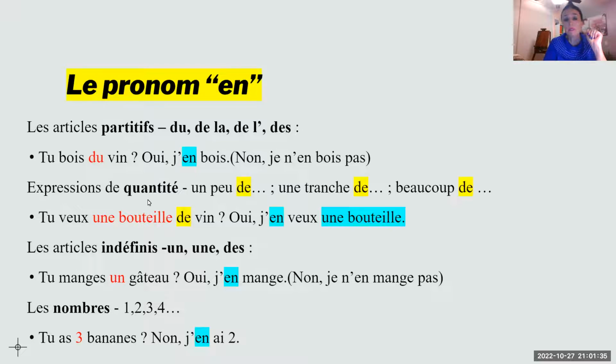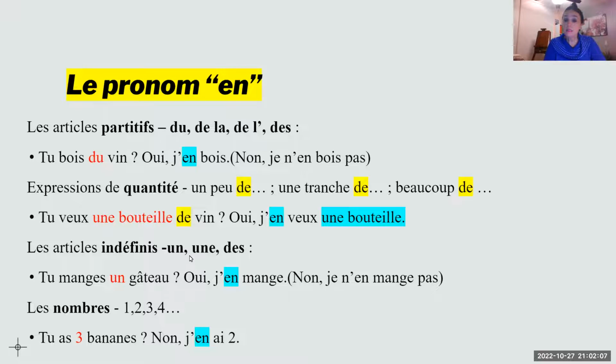If the noun is introduced by an expression of quantity, any expression of quantity, I'm giving you a couple here, un peu de, a little bit of, une tranche de, a slice of, beaucoup de, lots of. So for example, tu veux une bouteille de vin? Do you want a bottle of wine? Because wine is introduced by this expression of quantity, I'm going to use en, but make sure to keep the quantity. Oui, j'en veux une bouteille. Yes, I want a bottle.